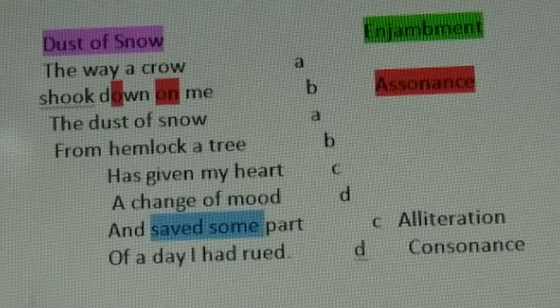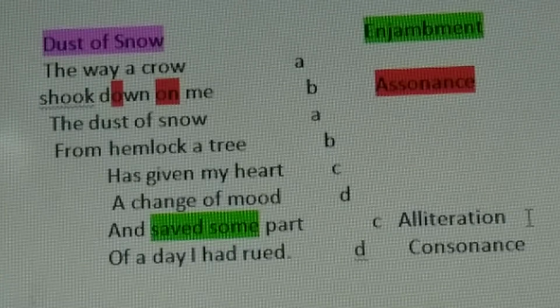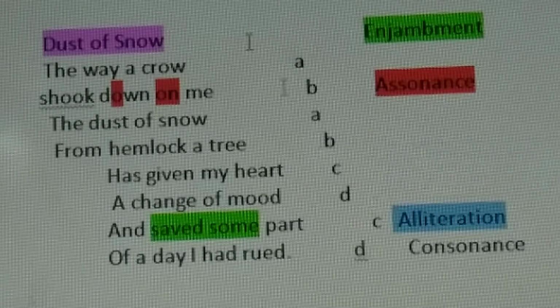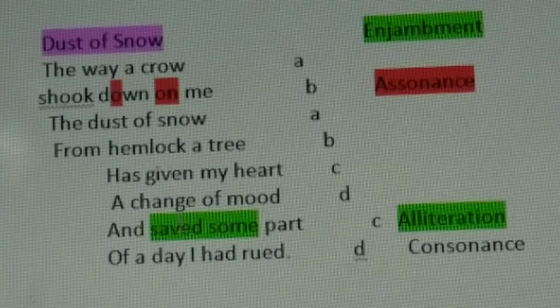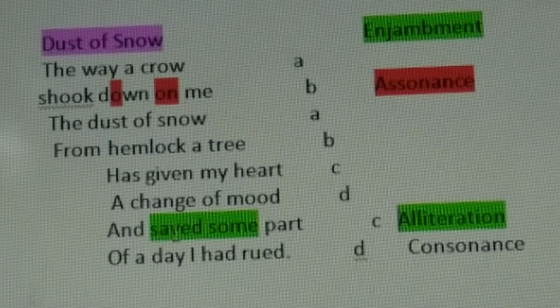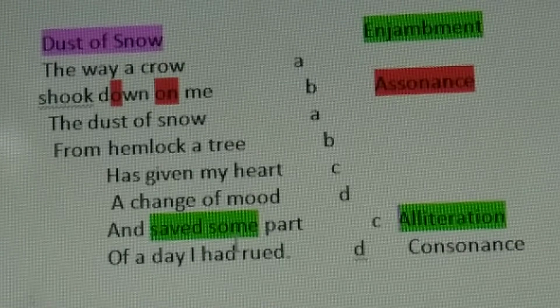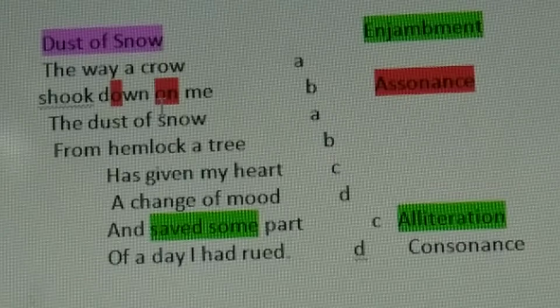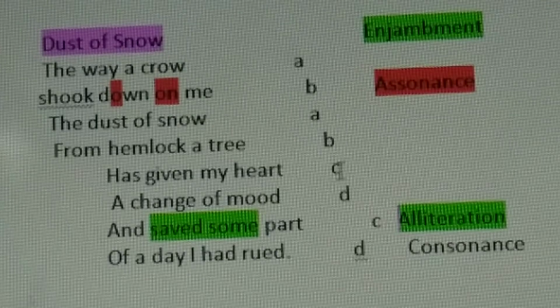Is it clear to you? Because there are different figures of speech. See, this is alliteration. This is a figure of speech, alliteration. See, S S, saved some. So that's why it is alliteration. And if a vowel is repeated somewhere in the middle of the word in the same line, it is assonance.